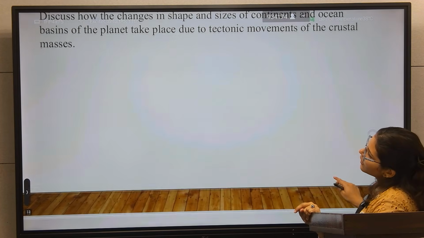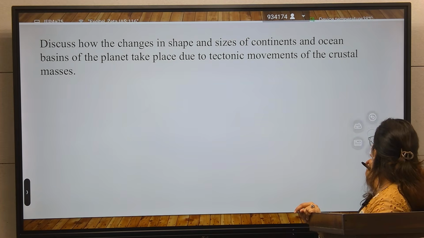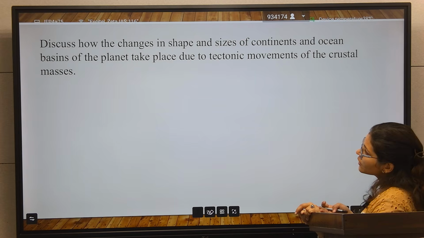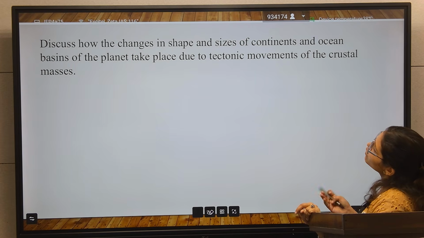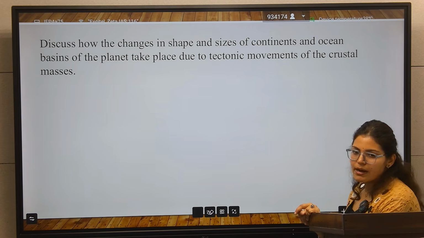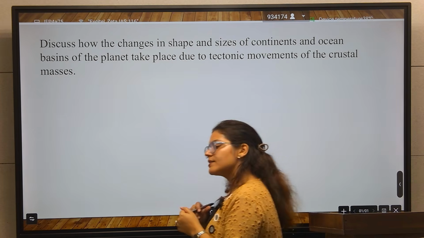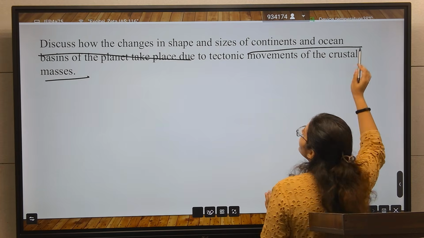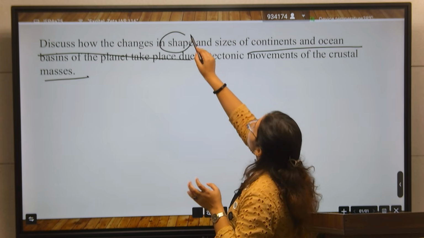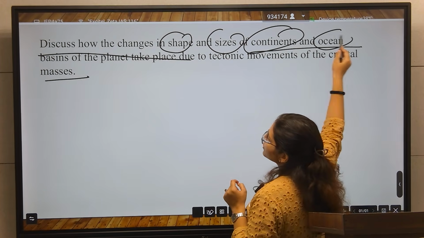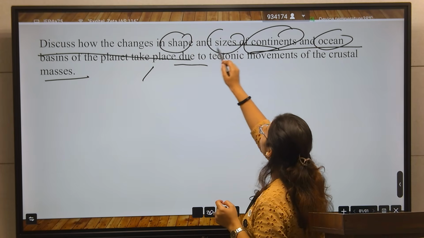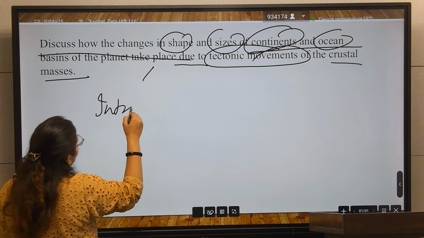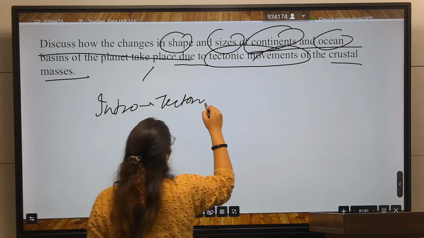After that, the next question is: discuss how the changes in shape and size of continents and ocean basins of the planet take place due to tectonic movement of the crustal masses. This is a very easy, very static question. Simply this is the plate tectonic theory, nothing else. In the intro, write about the tectonic movements.